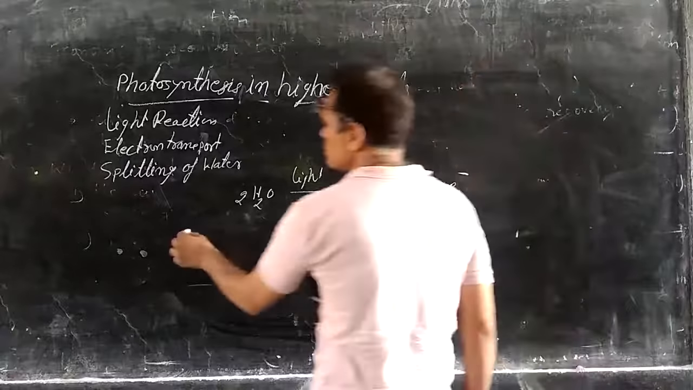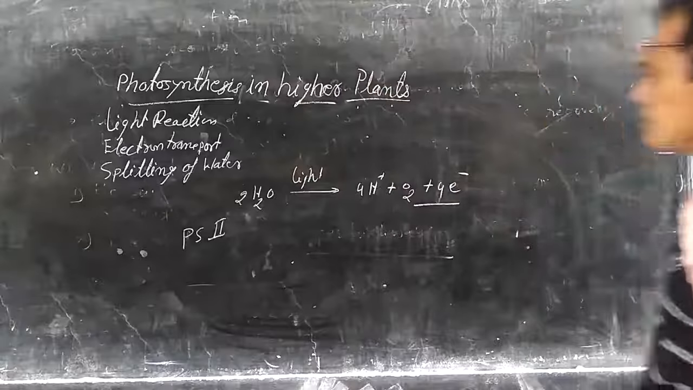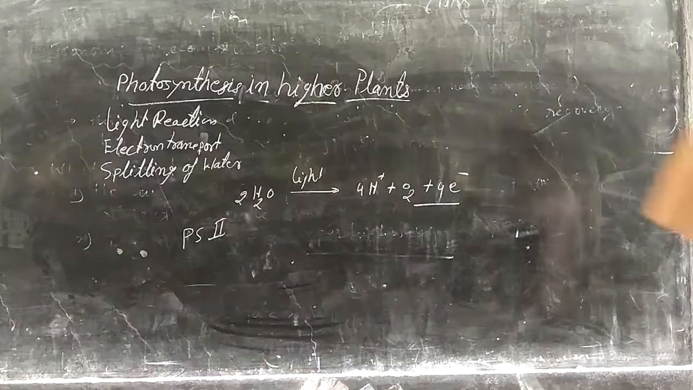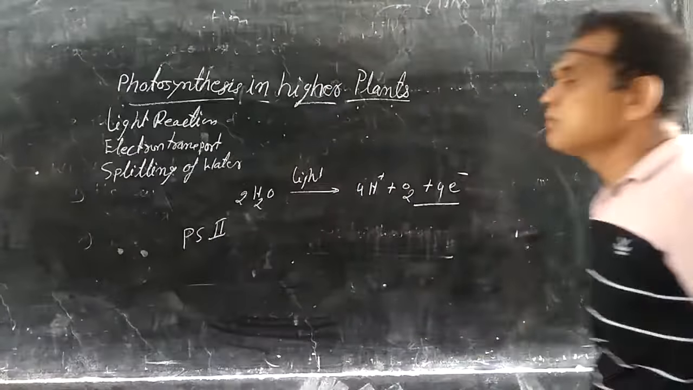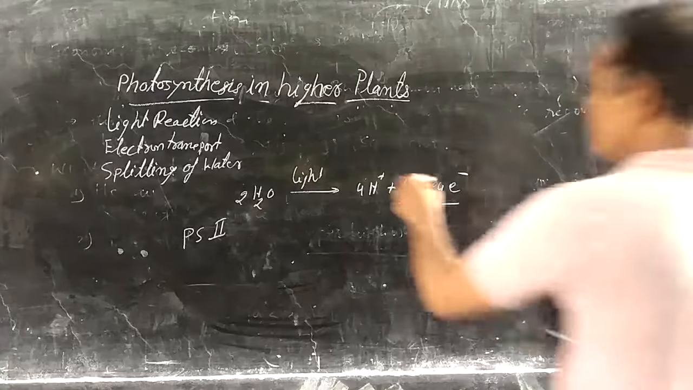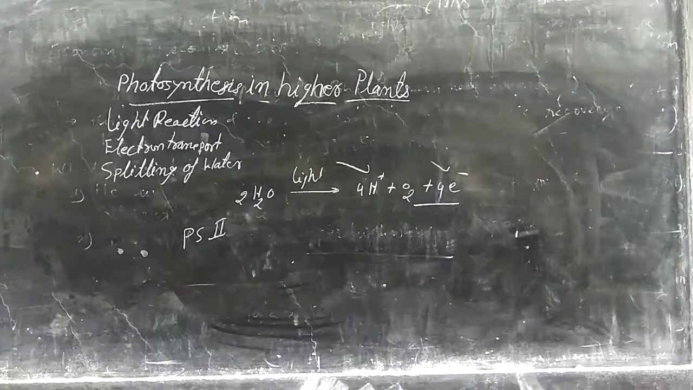These are released during the light reaction, and the splitting of water is associated with photosystem second, not photosystem first. Whenever the electron is transported in photosystem second, water splitting takes place, which produces 4 hydrogen protons and 4 electrons, and a net production of oxygen molecules that are released during the light reactions.